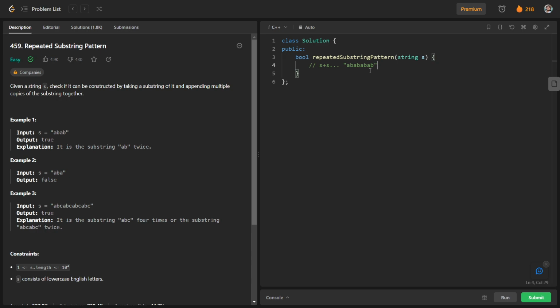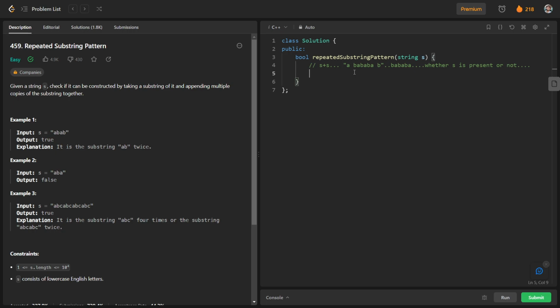In this string we will check on this substring, which is basically baba. We will check whether s is present in this substring or not, and if it is present we will return true, otherwise we will return false.